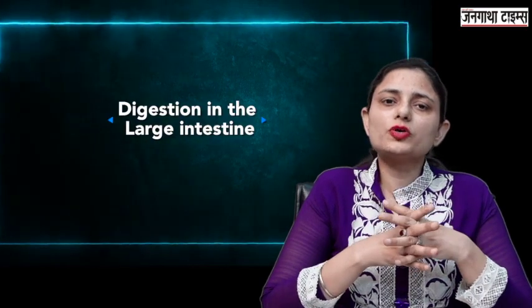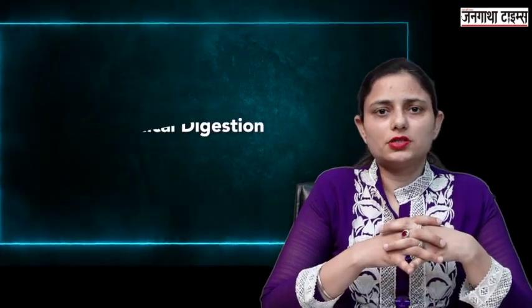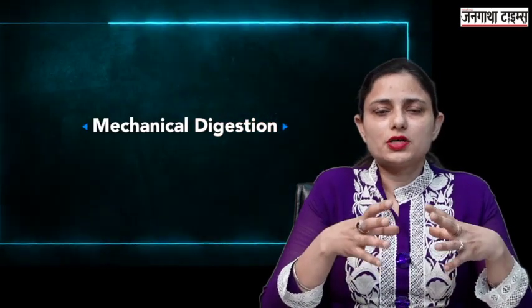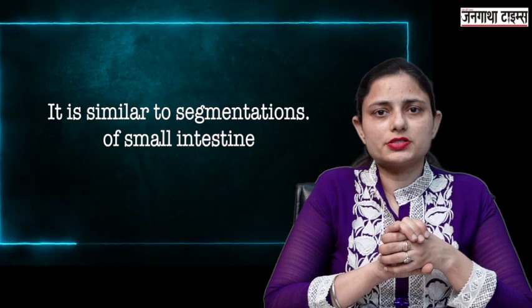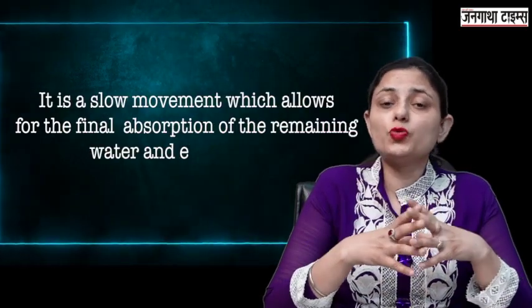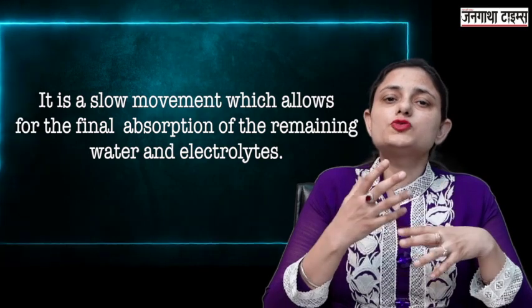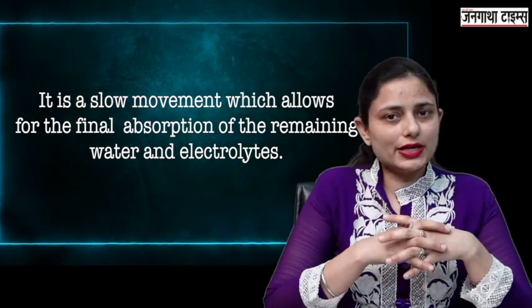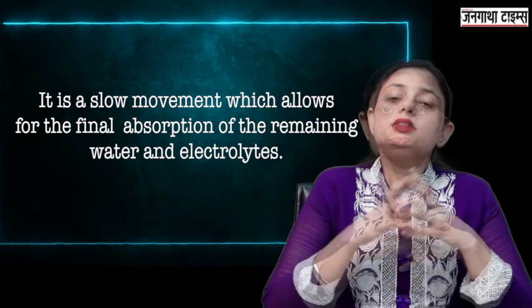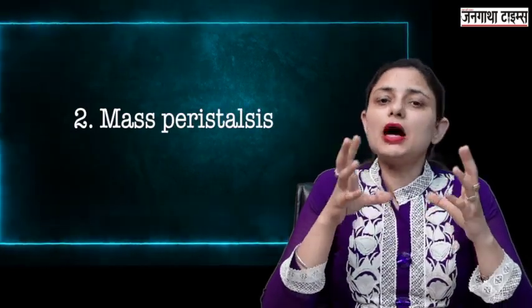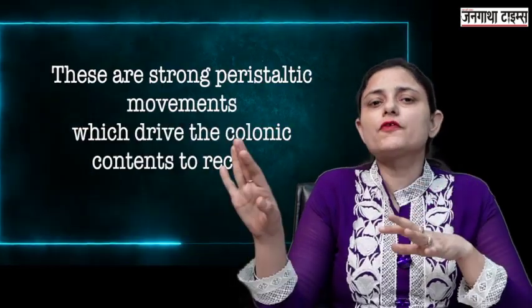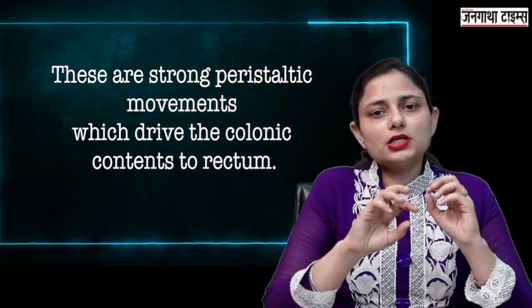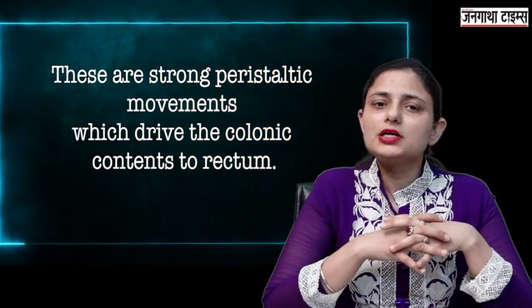Now we'll talk about the digestion in the large intestine. First is the mechanical digestion. There is haustral churning of the food. This haustral churning is similar to the segmentation which occurs in the small intestine. It is a slow movement and it gives enough time for the absorption of water and electrolytes from the large intestine. Then another type of movement is the mass peristalsis, which occurs in the large intestine and is responsible for the propulsion of the undigested and unabsorbed food which is left over in the large intestine.